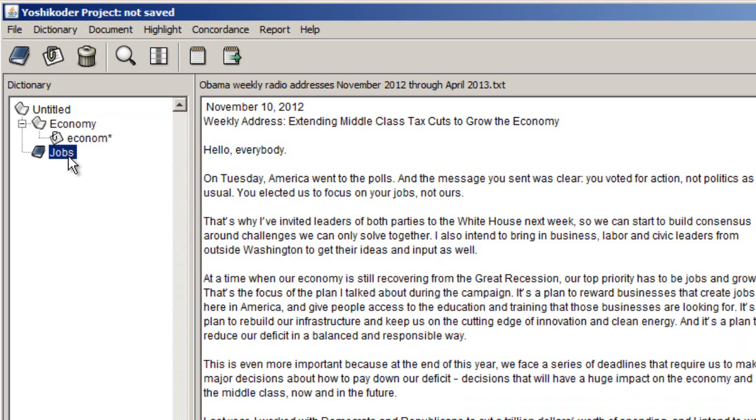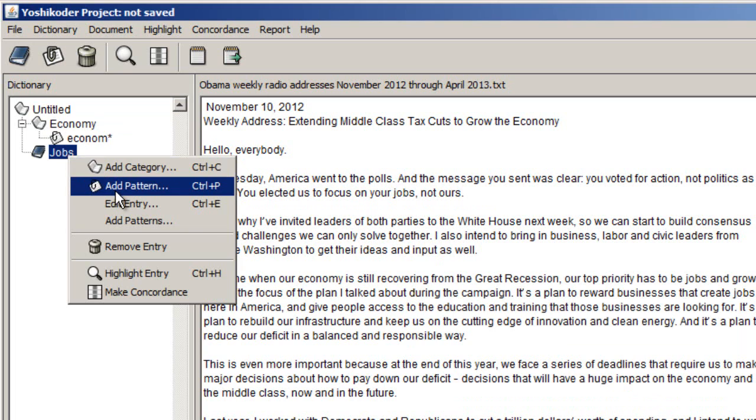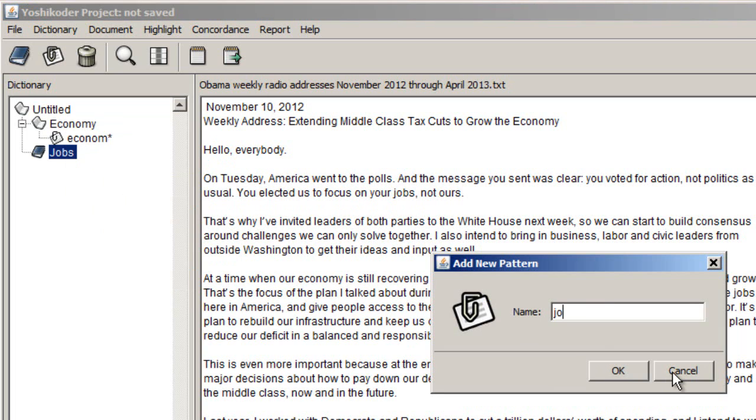And then right-click and add the pattern "jobs." I could just go with "job," but having done this a couple of times before making the video, you pick up "job" in other contexts, like "good job" or "let's get the job done." Jobs, the plural, at least in this document, tends to be specifically about adding jobs to the economy, or somehow increasing the number of jobs.